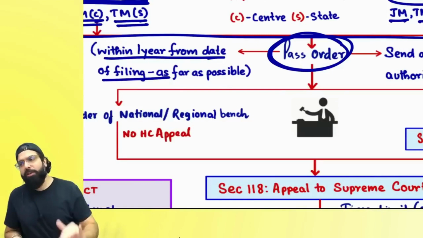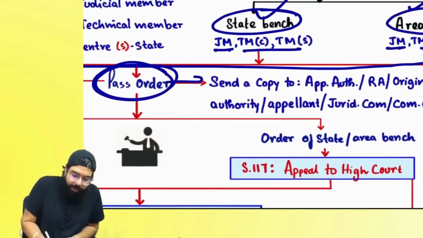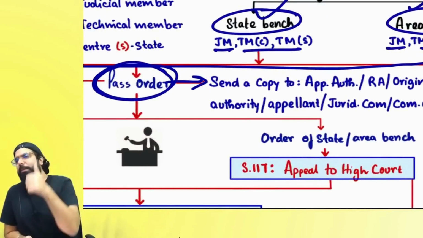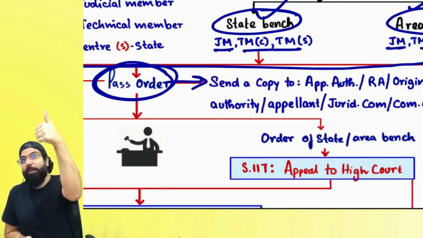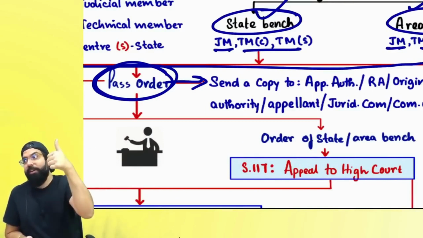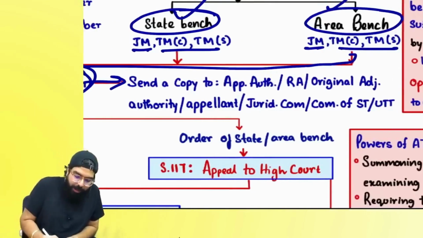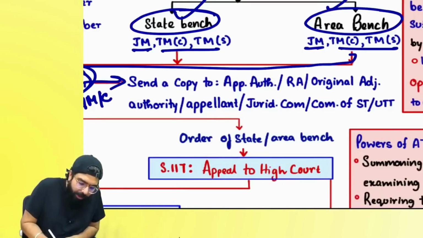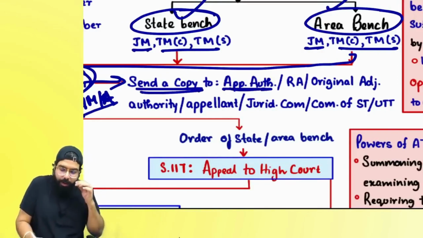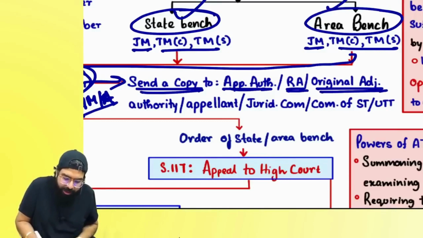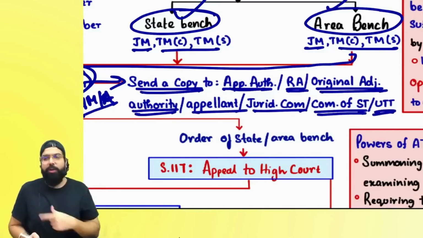As far as possible, they should pass the order within 1 year. It's a recommended time limit. Whenever they will pass an order, either they will confirm the original amount, or they will go ahead and modify it. They will confirm what was told by the appellate authority or the revisionary authority, or they will modify, or they will cancel the order. Right, everyone? Confirm, modify, or annul the order which was given, and they will send a copy to whom? Appellate authority, revisionary authority, original adjudicating authority, appellant, jurisdictional commissioner, commissioner of state tax or union territory tax.